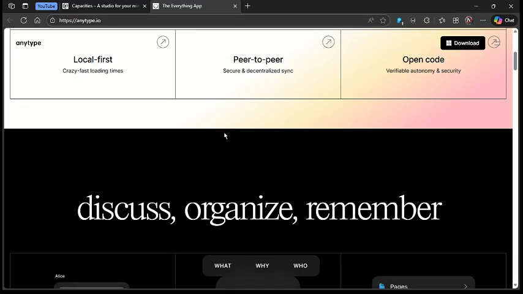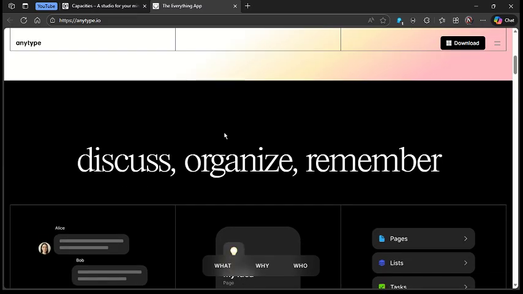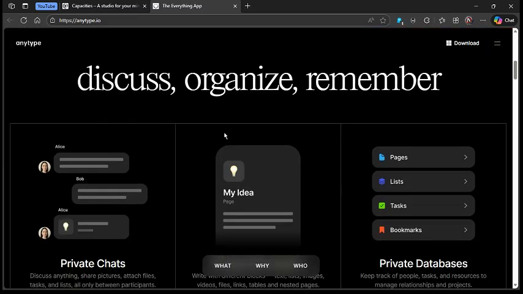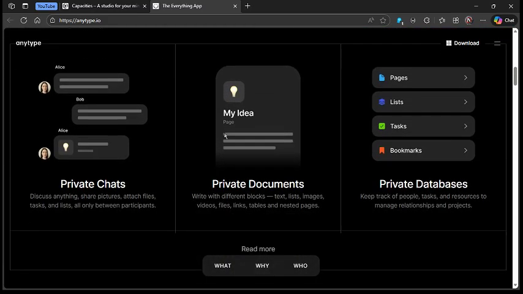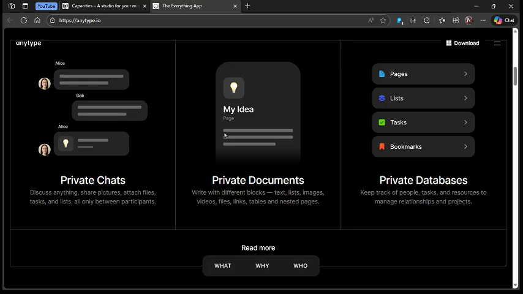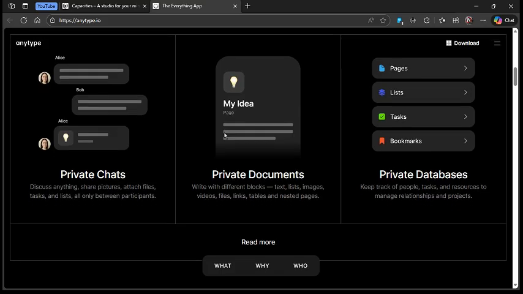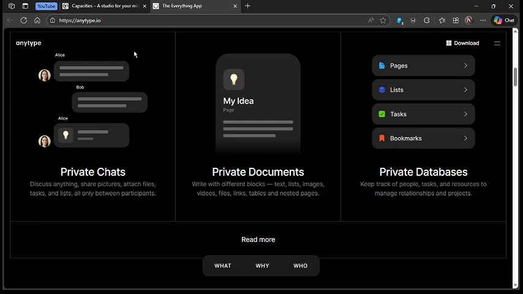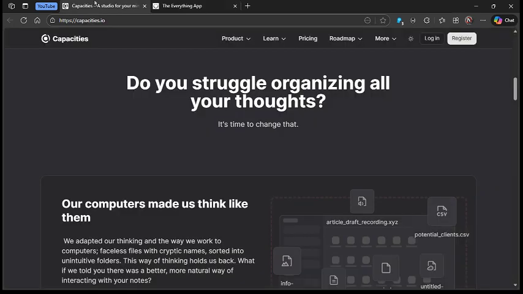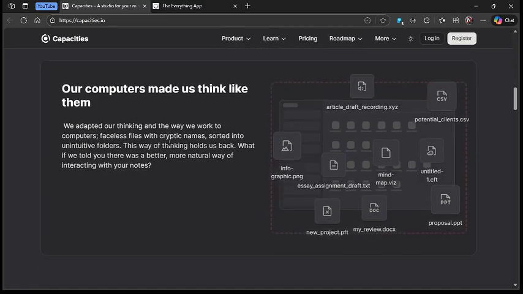Anytype, on the other hand, prioritizes data ownership and security. It's fully offline, fast with local-first storage and end-to-end encryption, meaning your data stays on your device unless you explicitly sync it with other devices.